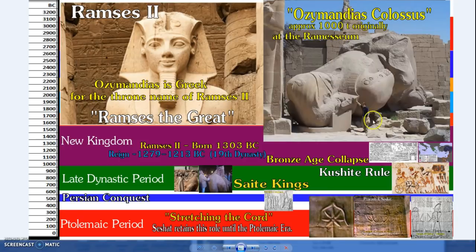Now, if you want to compare with the trilithons of Baalbek, they're rectangular blocks of limestone. Okay, this is the Ozymandias Colossus of Ramses II. This weighed more than the heaviest trilithon at Baalbek, and it was a statue, and it was upright. So the trilithons are laying on their side.